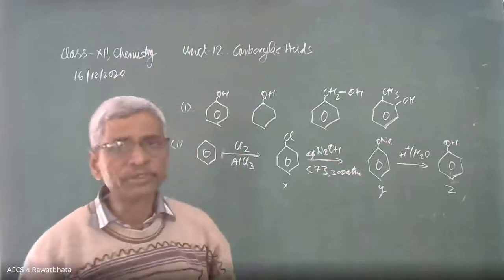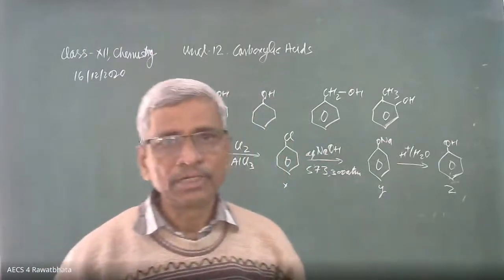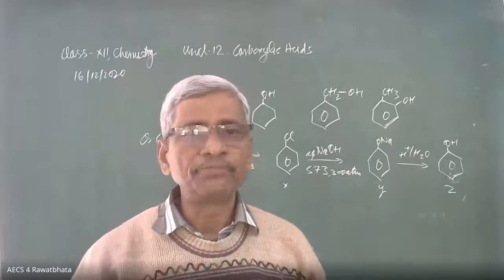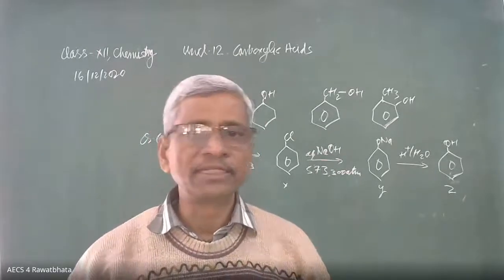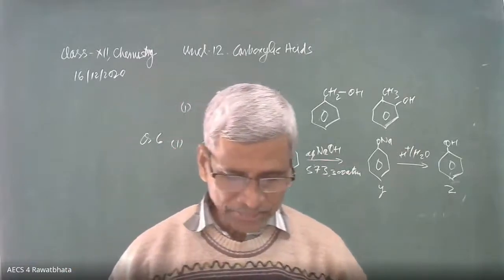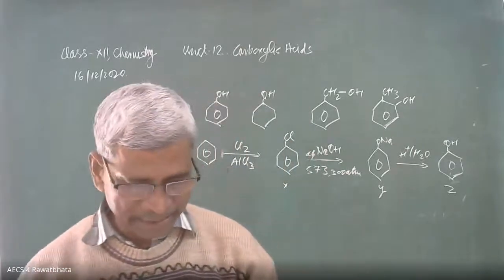Actually, we get the sodium salt of the phenol as a Y product. That is the one step. And after that acidification of that, we get the Z. So this is the intermediate. These are the X, Y, Z of the reactions.